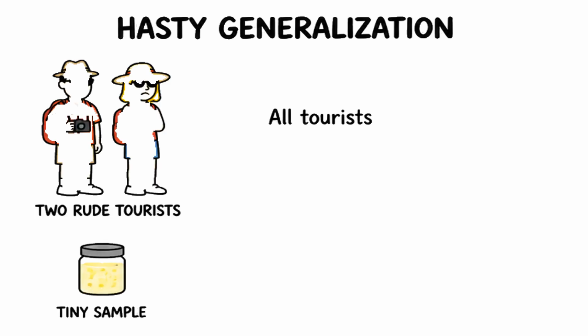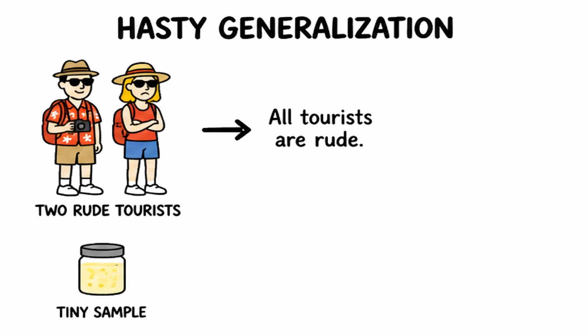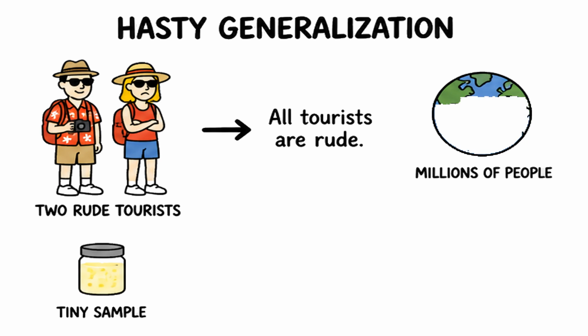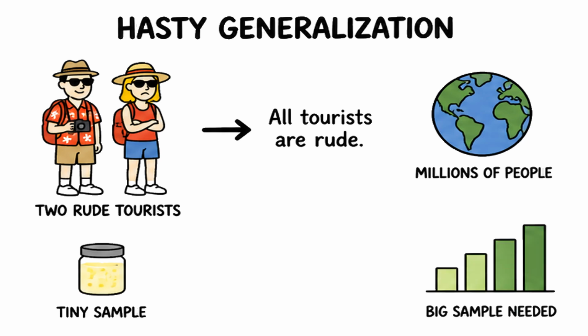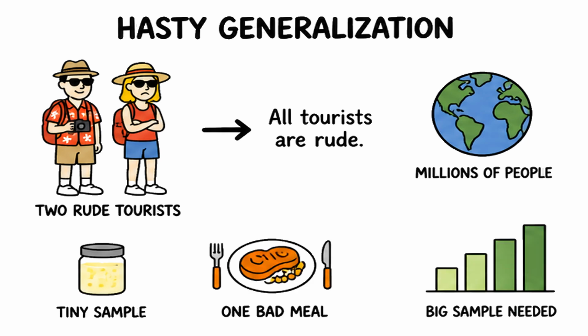Hasty generalization draws a huge conclusion from a tiny sample. I met 2 rude tourists, so all tourists are rude? 2 people cannot represent millions. Big claims need big samples. One bad meal does not condemn the whole restaurant.